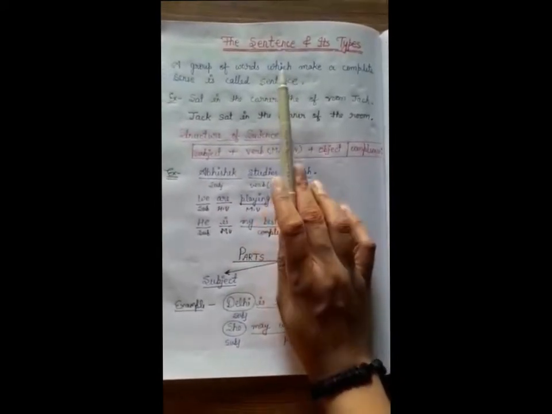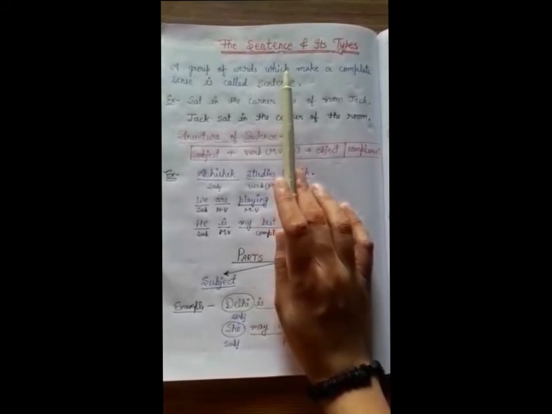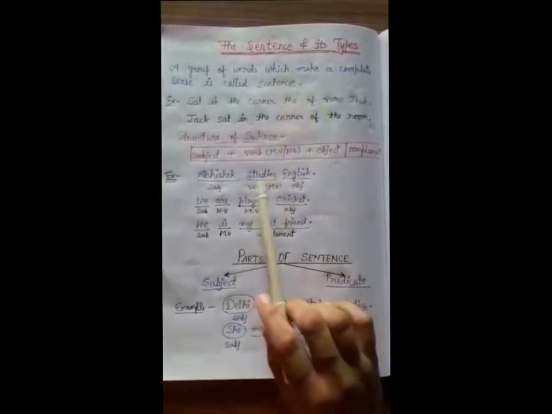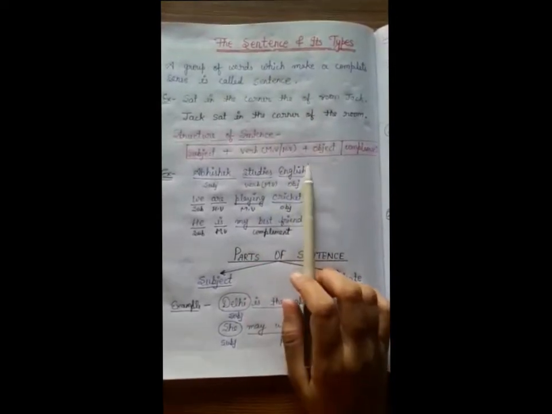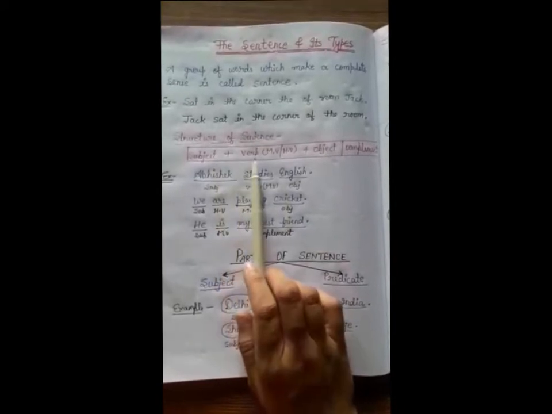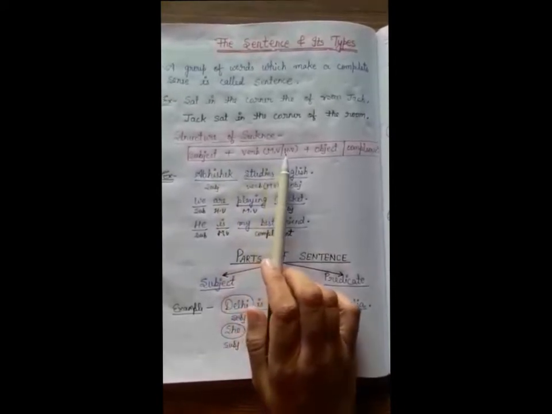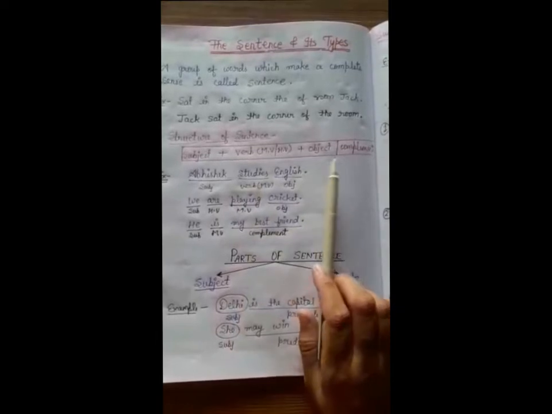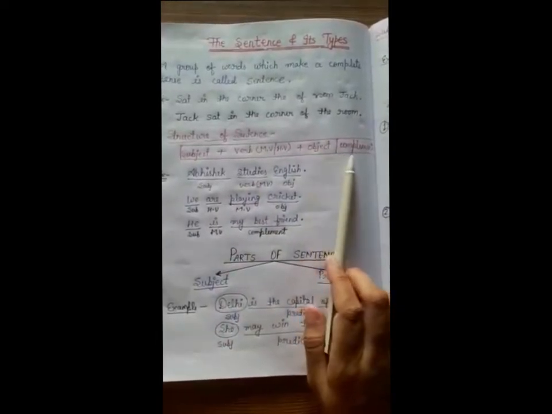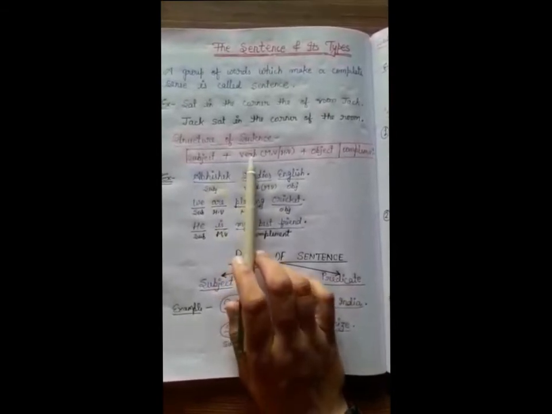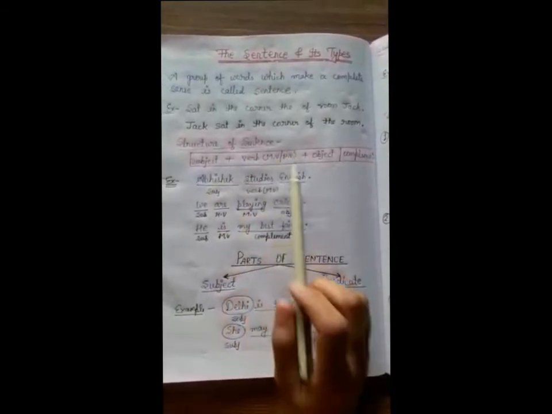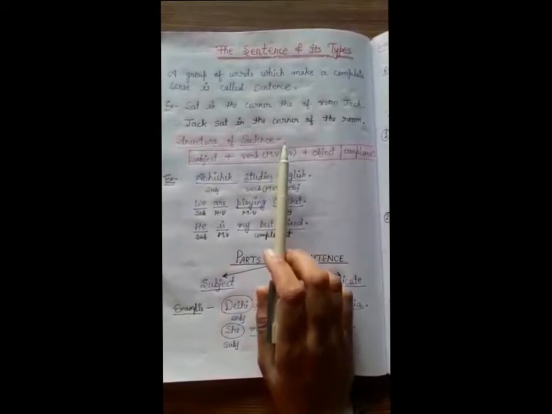So, if we want to know the definition of the sentence, firstly we have to know the structure of the sentence, because a structure makes the sentence exactly. Like we write the subject, then the verb, where one verb can be a main verb and another a helping verb, then the object, or in some sentences there is a complement. So this is the structure of the sentence. If we put words according to this structure, that will make sense.